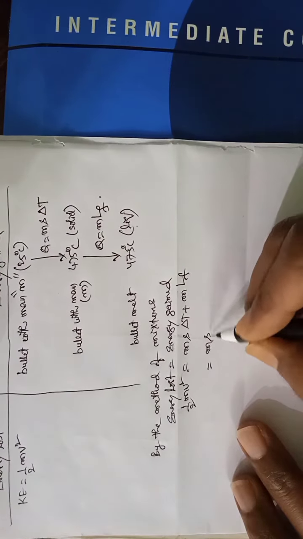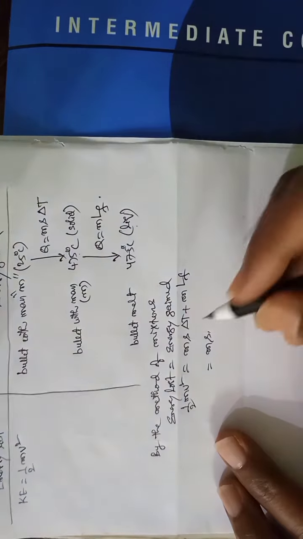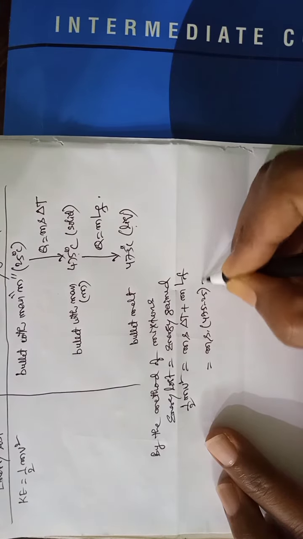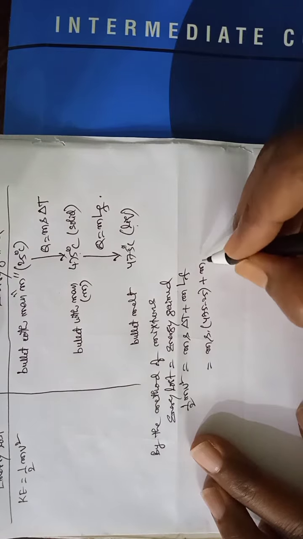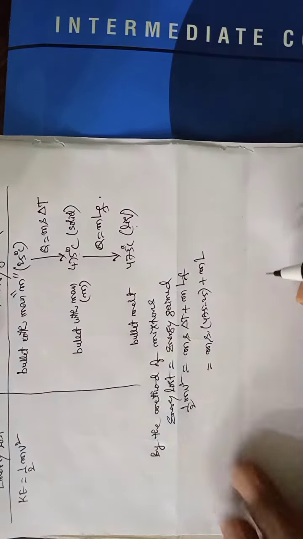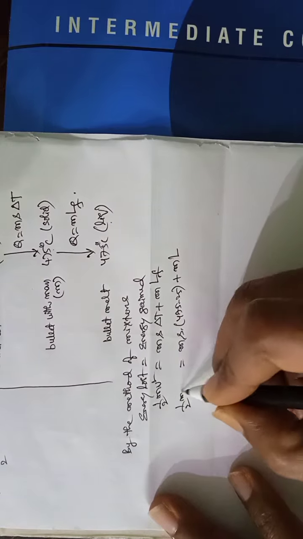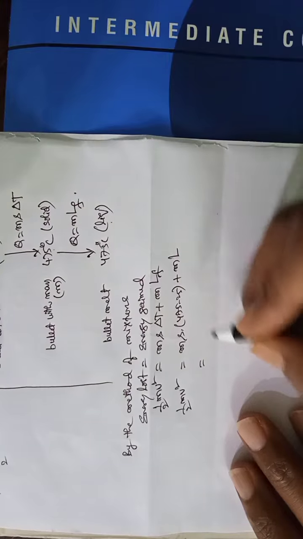Here delta T, change in temperature, is 475 minus 25. Here we get 450.